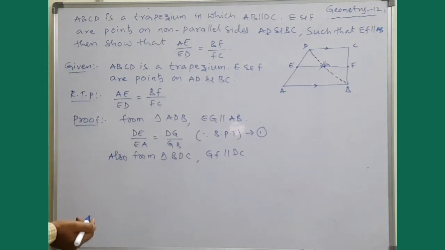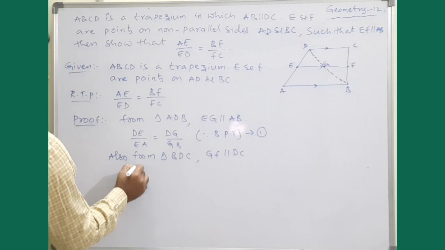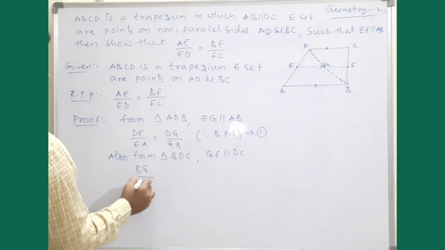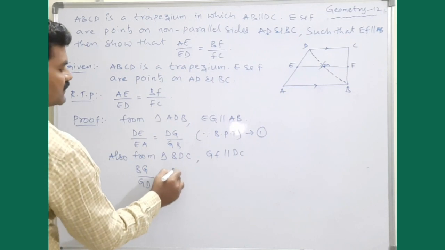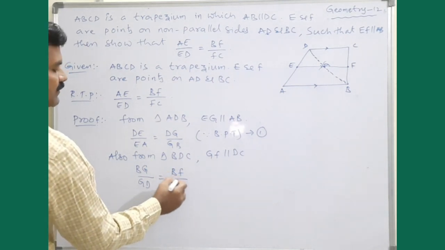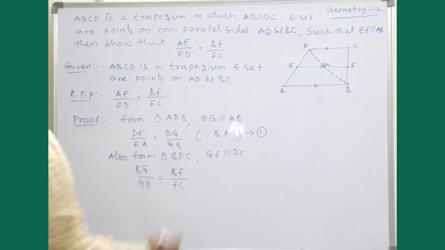So this time, tell me, BG by GD is equal to BF by FC.